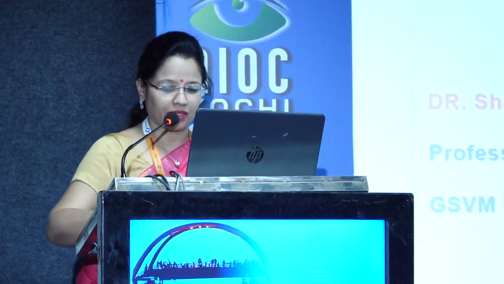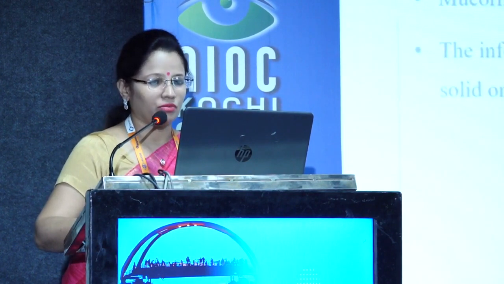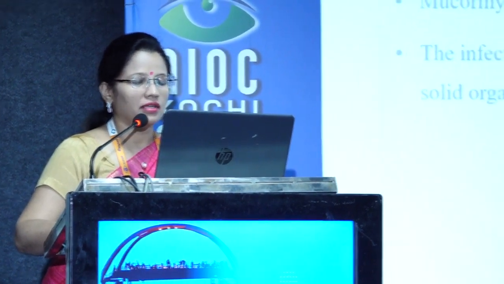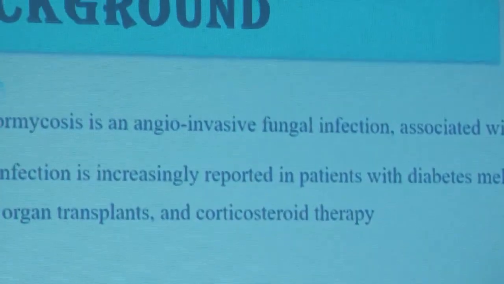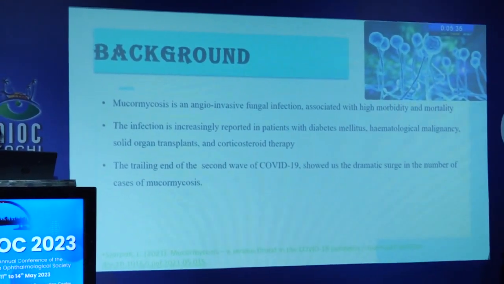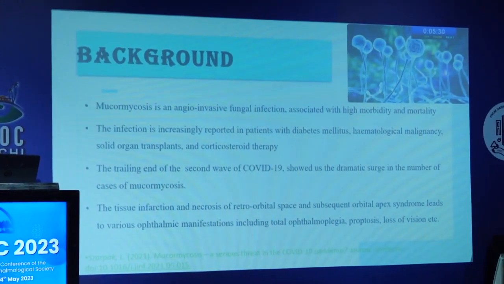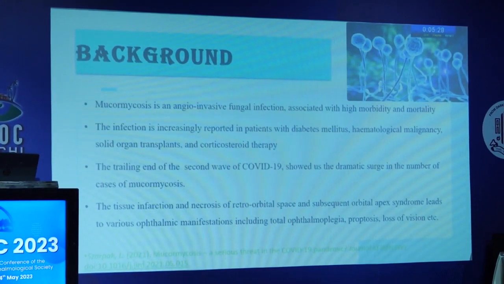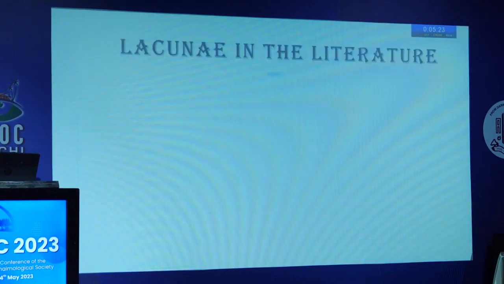Thank you so much, respected Chair, and good evening, everyone. I'm going to present my study on ocular blood flow in patients of mucormycosis. Mucormycosis, we all know, is an angioinvasive fungal infection with high mortality and morbidity, increasingly reported in patients of diabetes mellitus, malignancies, organ transplants, and corticosteroid therapy. Especially during the trailing end of the second wave, we saw a dramatic surge in the number of cases. It leads to tissue infarction and necrosis of the retroorbital space and subsequent orbital apex syndrome, leading to various ophthalmic manifestations like total ophthalmoplegia, proptosis, and loss of vision.